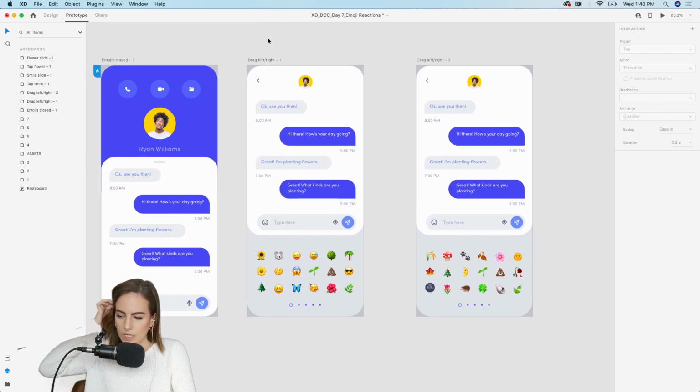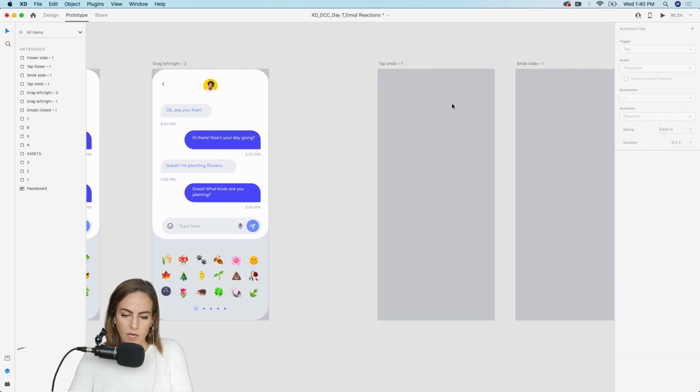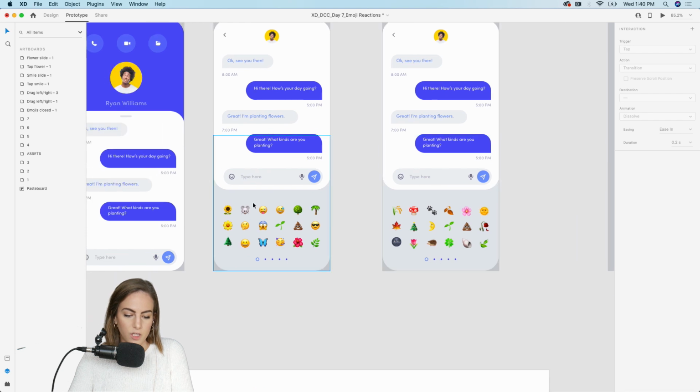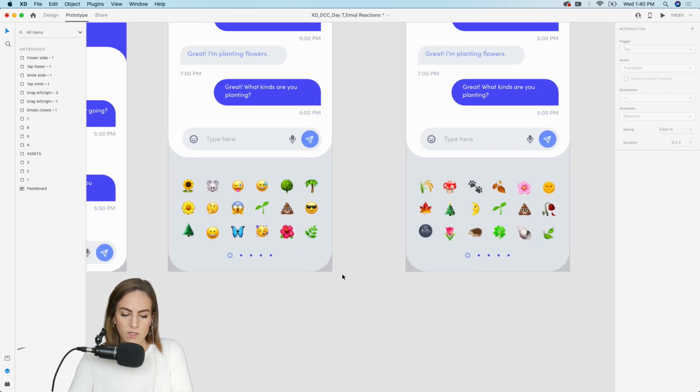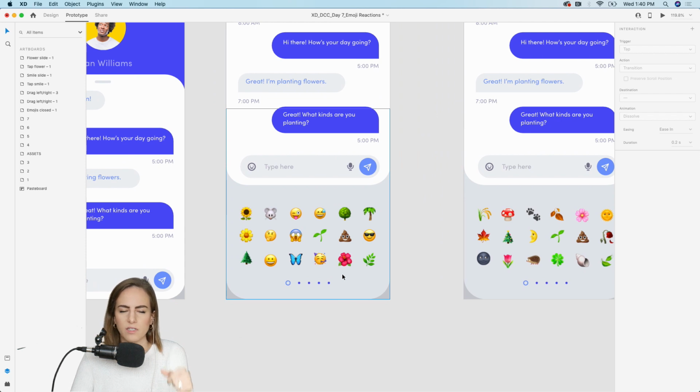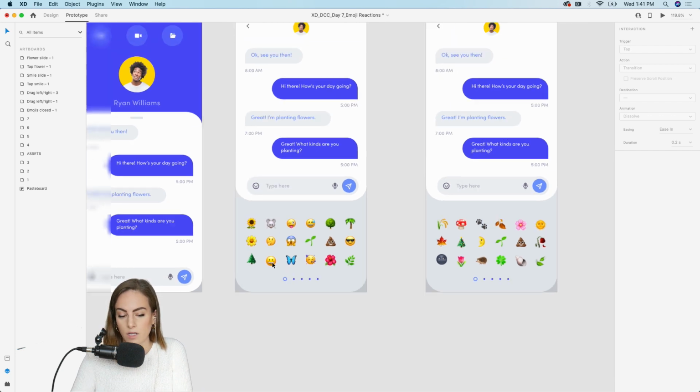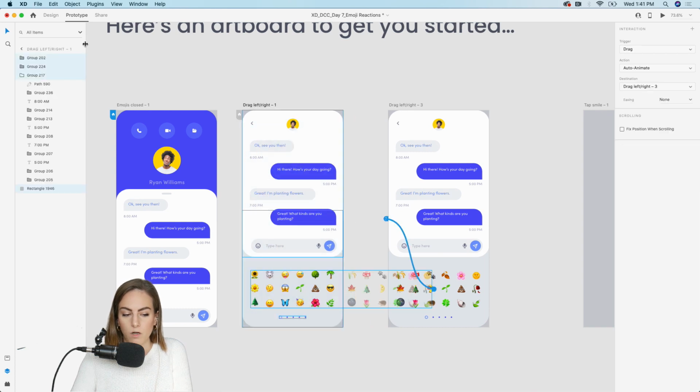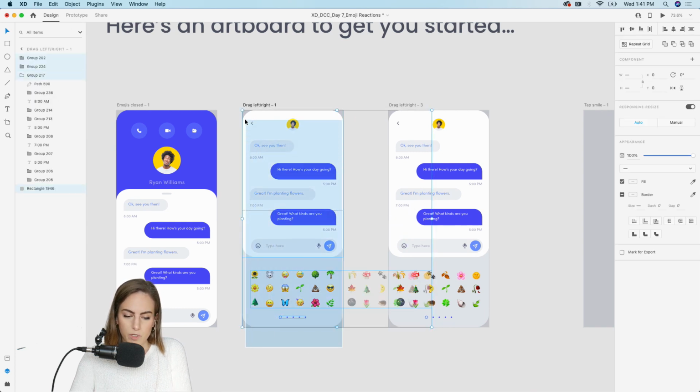Perfect. Now what I want to do, I have a few more artboards over here. So I have all these emojis, and I really like how on iOS you're able to tap and hold any emoji or most emojis, and then you can choose a different color range of emojis to add. So I think that's great, but I think we can improve it. So what I want to do is just tap one of these emojis, a pop-up, well not a pop-up, but just a little arrow icon will appear, and we can use a slider instead, because I think the slider will give us a little more range of colors and options.